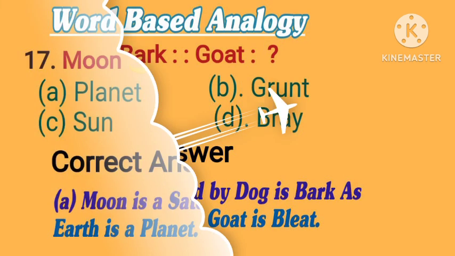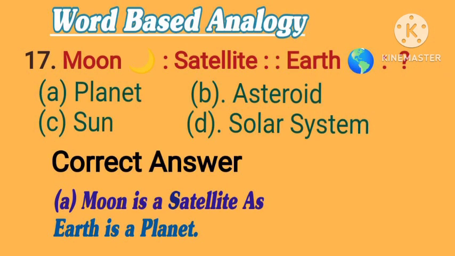17. Moon is to satellite, as earth is to what? Options are A. Planet. B. Asteroid. C. Sun. D. Solar system. Correct answer is A. Planet. Moon is a satellite, as earth is a planet.